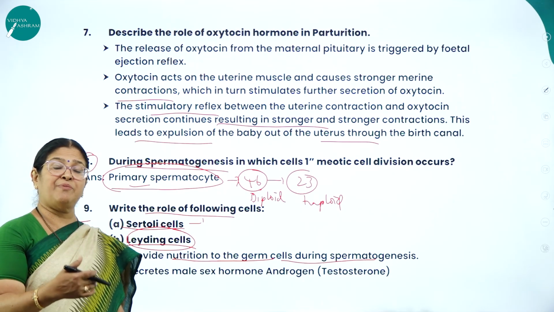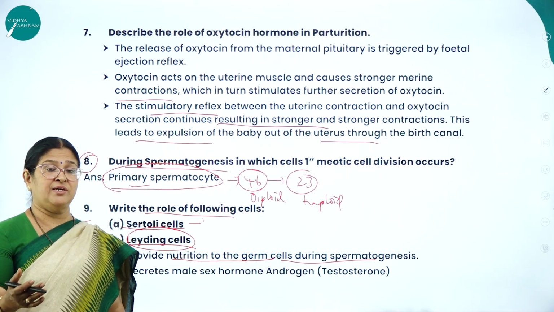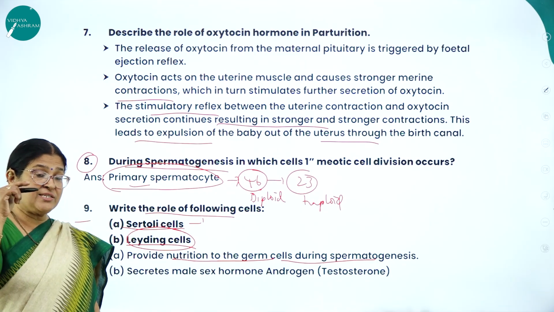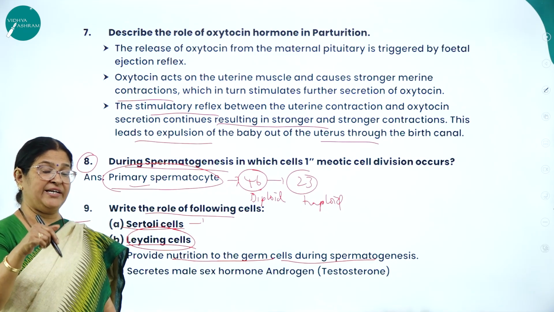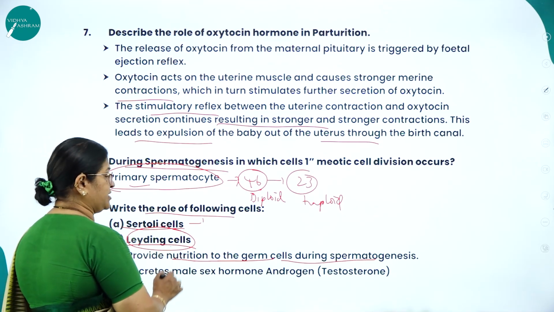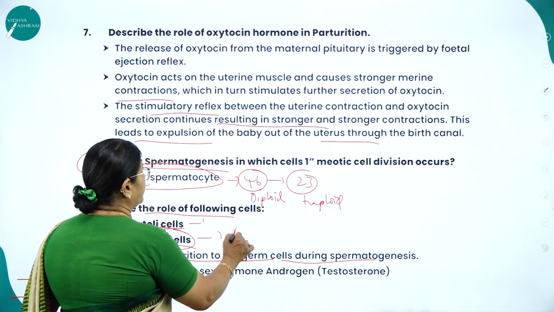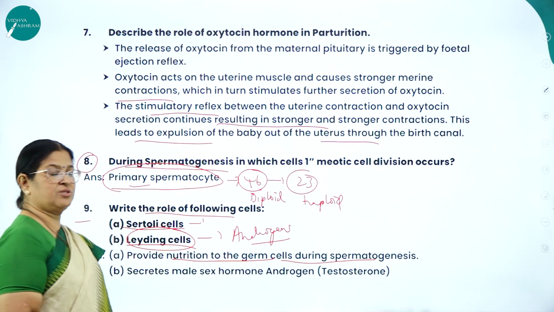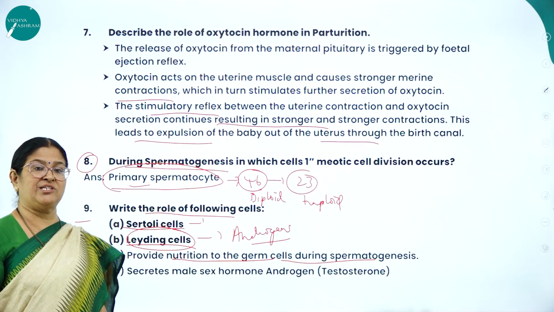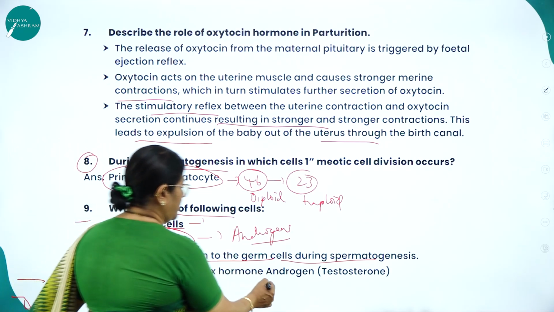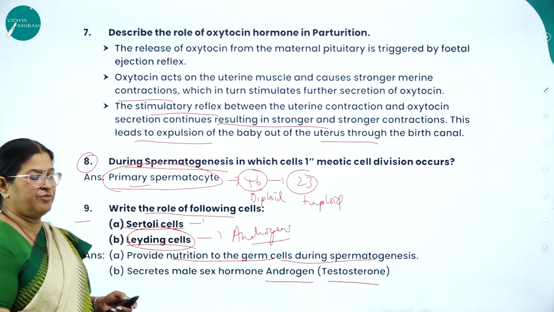In between the seminiferous tubules, there is an empty space called interstitial space. The cells that are there in the interstitial space are called interstitial cells or Leydig cells, which are very important in production of a male hormone called androgen. Androgen is nothing but what we call testosterone. So it secretes male sex hormone, that is androgen or testosterone.